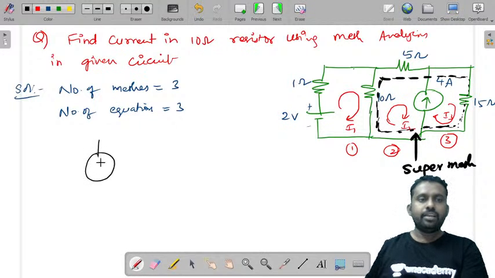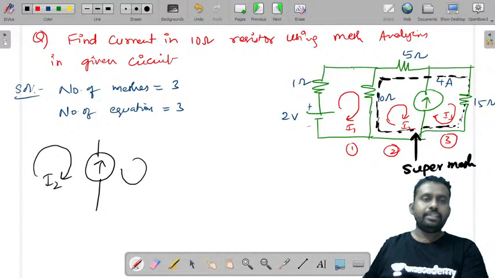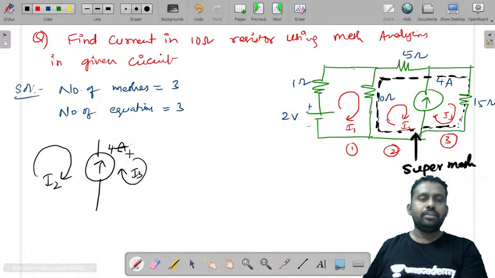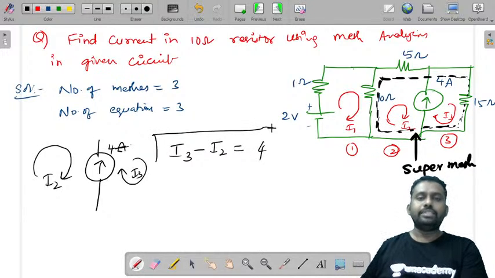There is a current source with I2 in this direction and I3 in this direction that we have considered, and this value is 4 amperes. Now because I3 is in this direction, we can write I3 minus I2. I3 is in the direction of current source, I2 is opposite to the direction of current source. You need to write I3 minus I2 is equal to 4 amperes. This is one equation.